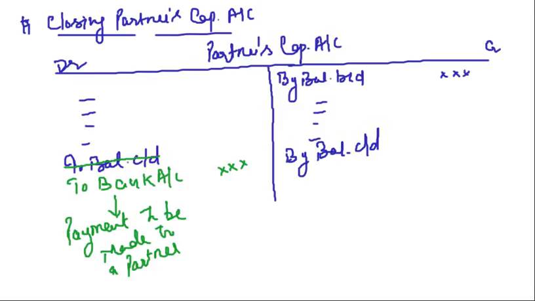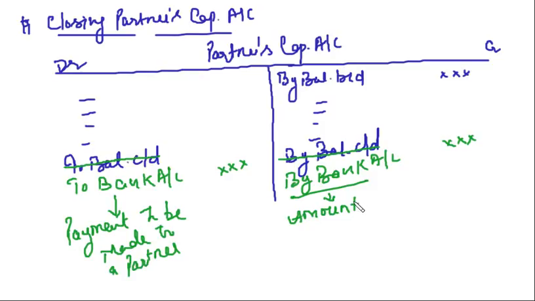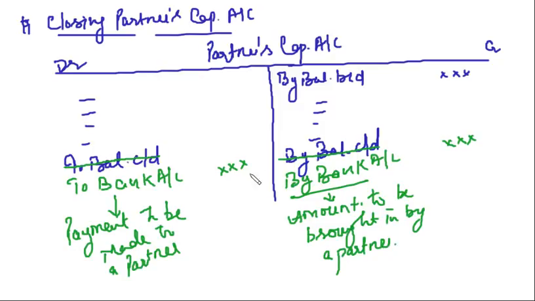But in case of dissolution, we will not write by balance carried down. We will say by bank account. What does this mean? If the first means payment to be made to a partner, this means the amount is to be brought in by a partner. Clear? So this is how we are going to close the partner's capital accounts, right?